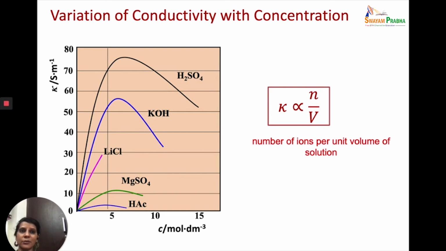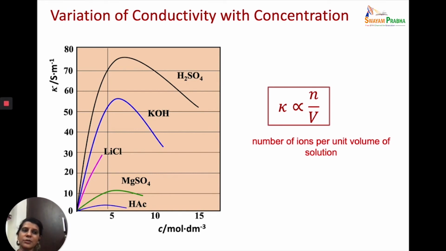We know the value of alpha, which we defined in the previous lecture; alpha determines the number of ions produced from 1 mole of the electrolyte. In the case of acetic acid, it is even less than 2%. Because the number of ions is less, the conductivity values are very low. Whereas for sulfuric acid, because it is a strong electrolyte, the number of ions produced from the same concentration will be more, so the conductivity values will be higher.